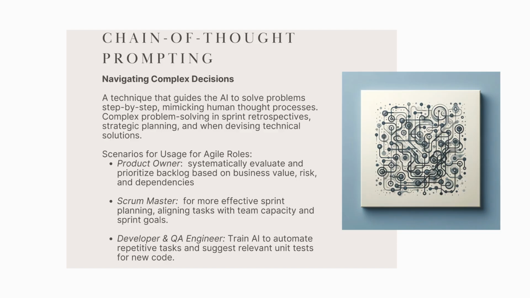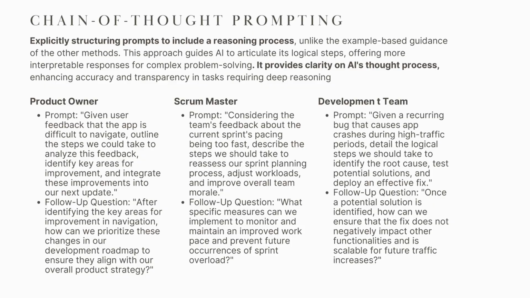This technique is about guiding the AI to show its work. Instead of just asking for an answer, you ask it to reason step by step, mimicking how a human would approach a difficult decision. This is incredibly valuable in agile roles where decisions have many dependencies. For example, a product owner needs to prioritize a backlog, not just by value, but by risk, dependencies, and team capacity. Chain of thought prompts the AI to walk through each of those factors, making its final suggestion far more transparent and trustworthy. Here's how you structure a chain of thought prompt.